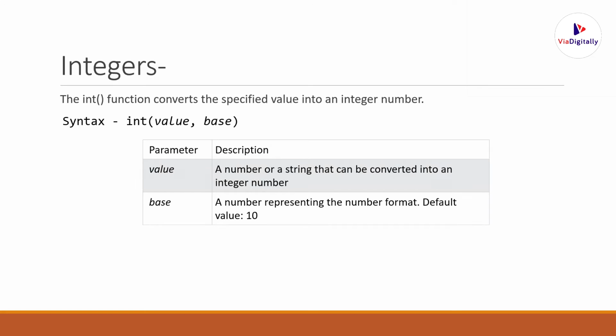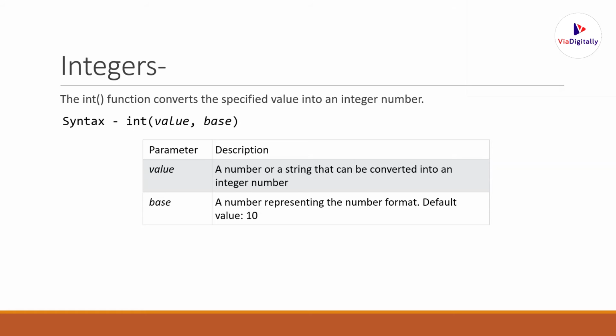Coming to how the syntax is written for integers. The function used to define a value to be an integer is nothing but int, a function int, which converts a specific value into an integer number. So what are the parameters to be passed for an integer? One is value and one is base. What is value? A number or a string that can be converted into an integer number. Next one is base, a number representing the number format.